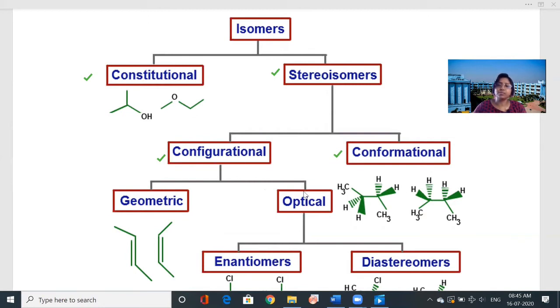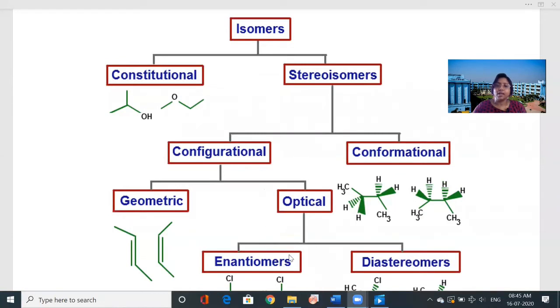Configurational isomers are of two types. One is geometric, another is optical. Geometric means the geometric configuration is different, like you will learn the cis isomers and trans isomers. And the optical, based on optical activity, is also of two types, enantiomers and diastereomers. And the conformational isomers differ only by rotation. If you rotate the molecules, then you will get the second structures.